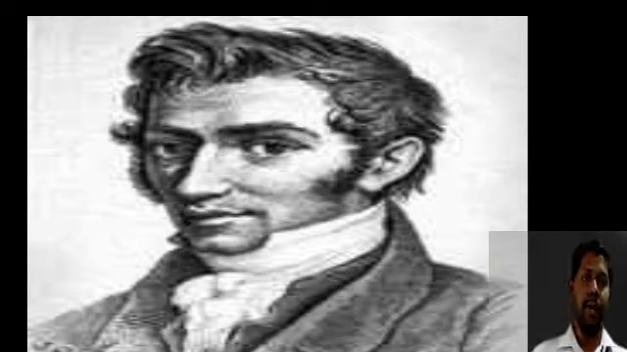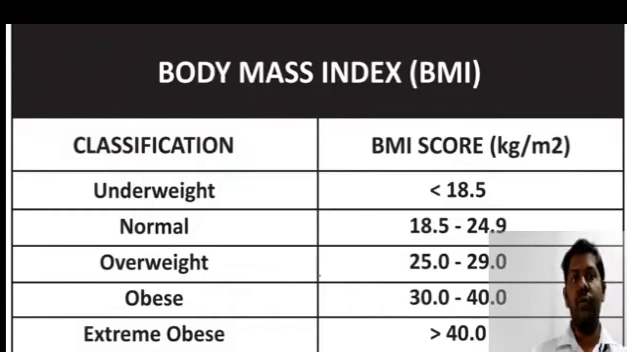For example, if I am weighing 70 kilograms and my height is 175, it is in centimeters, but you have to calculate in meters. So put a dot, 1.75 into 1.75. So 70 in kilograms divided by my height, the centimeters converted to meters, that is 1.75 into 1.75, and I will get a value.